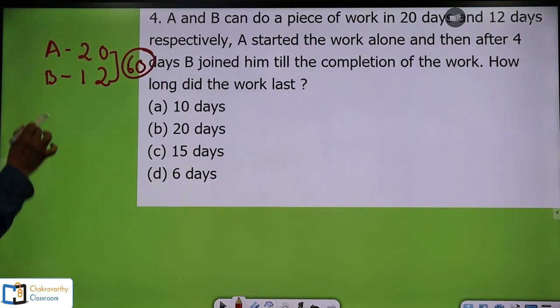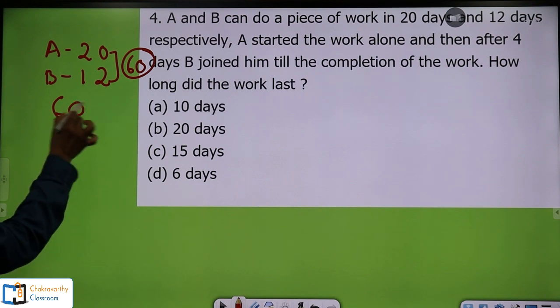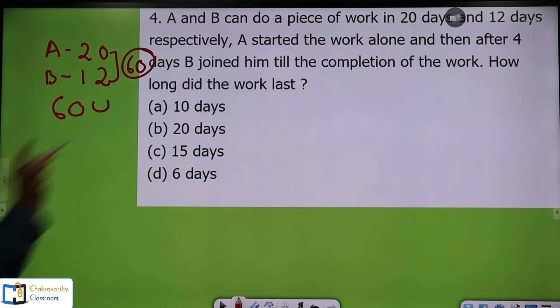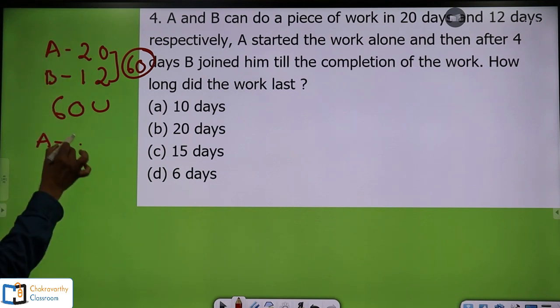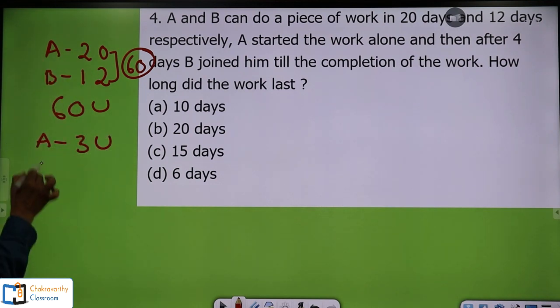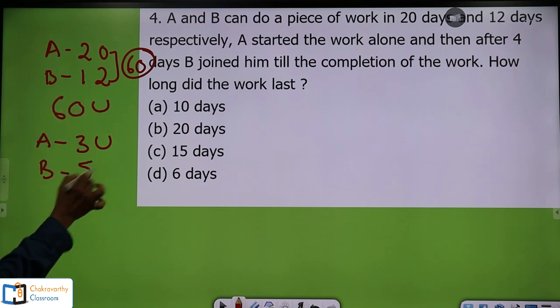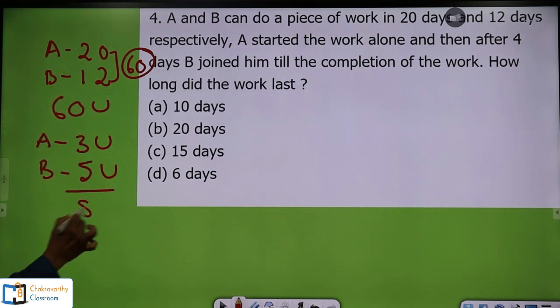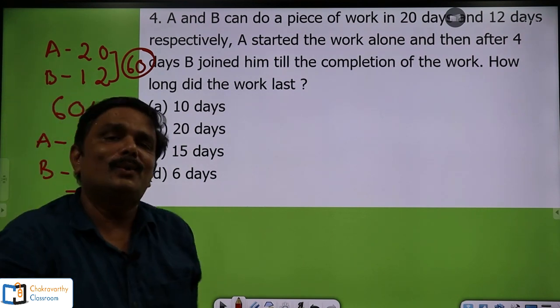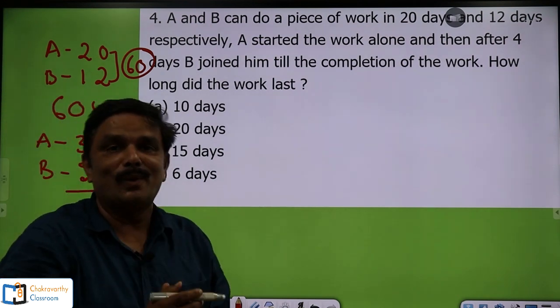So the total work is 60 units. Now A's capacity per day is 60 by 20, 3 units, and B's capacity per day is 60 by 12, 5 units. So the total is 8 units per day, together A and B can do it. As simple as this. First step is over.